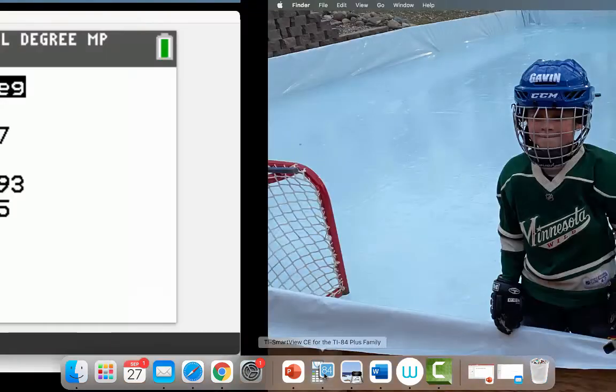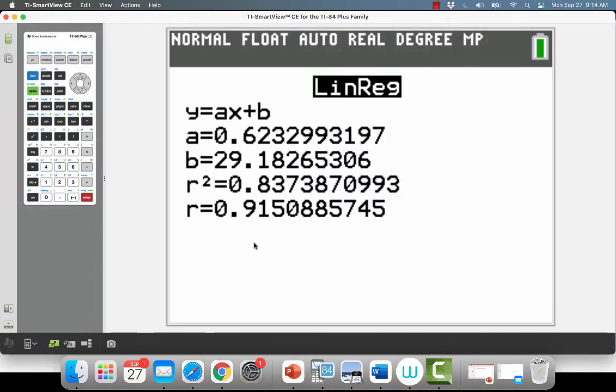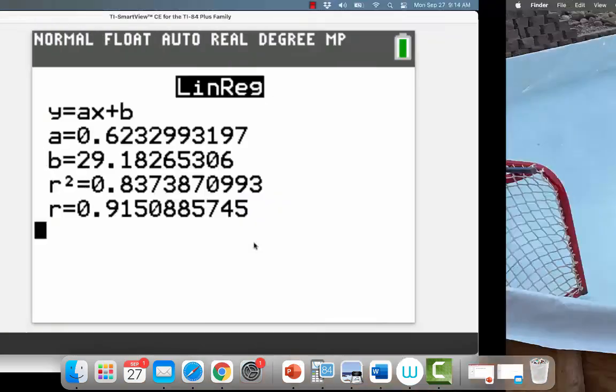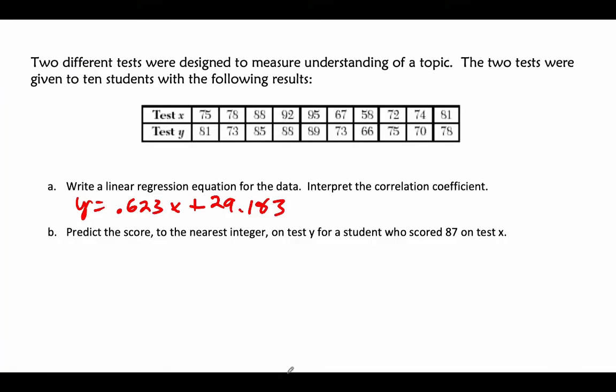Let's see, what do we have? Ooh, 0.915. That's a pretty positive one, isn't it? R equals 0.915. So it's a positive slope, so this would be a strong positive correlation. Okay, then it says predict the score to 87 on test X.